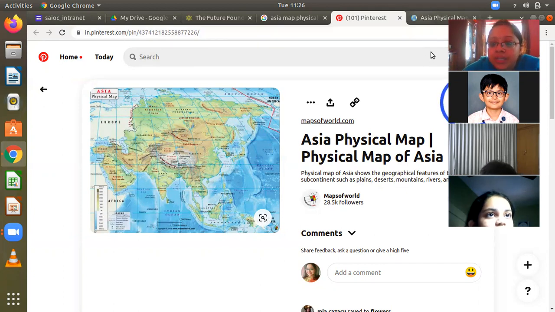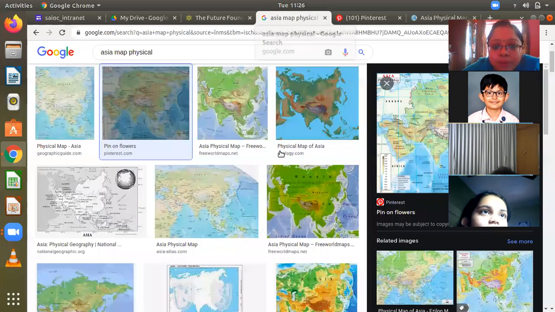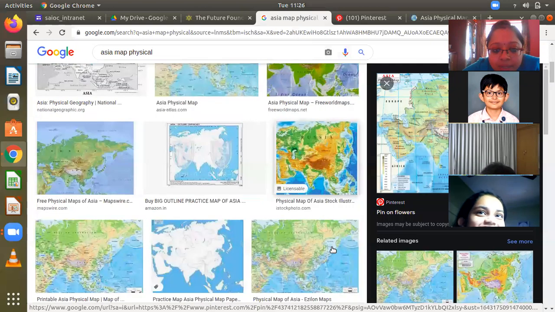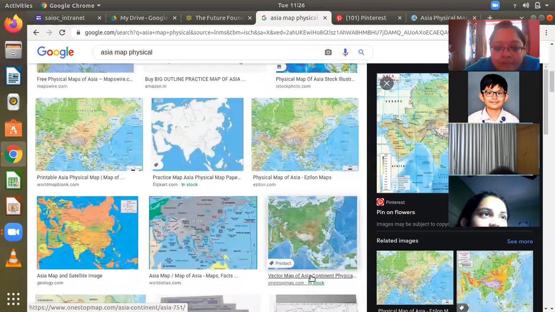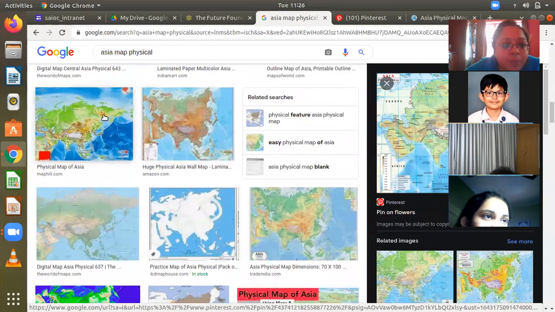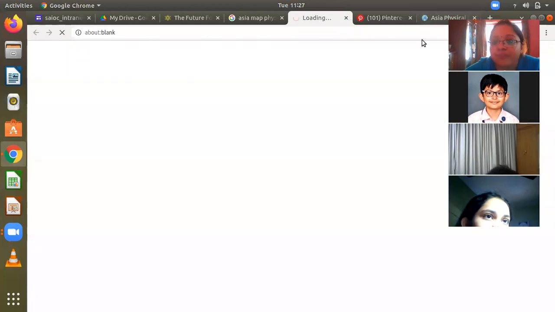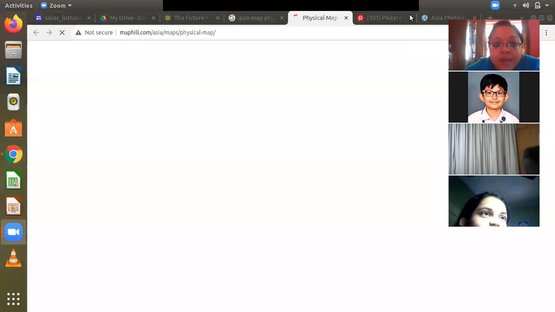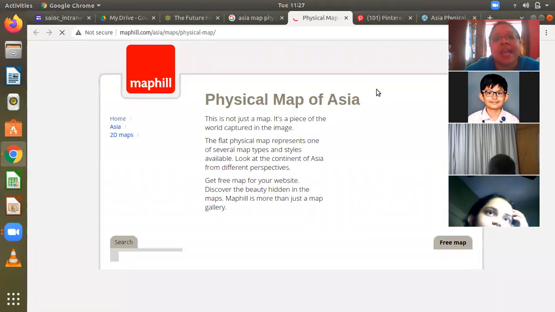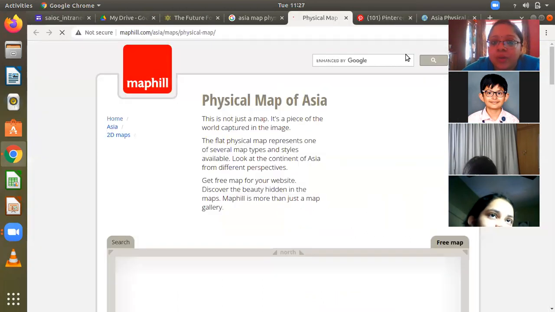If you look into this map, if not this map, wait, finding a good map has become a big problem. Wait, just a minute. That Pinterest map does not increase in size. It is very small. Okay, let me open this map for you. I think this will be a little helpful. Hopefully. Yes, Eastern and Western, correct answer in the chat box. See, this is the map that is opening.